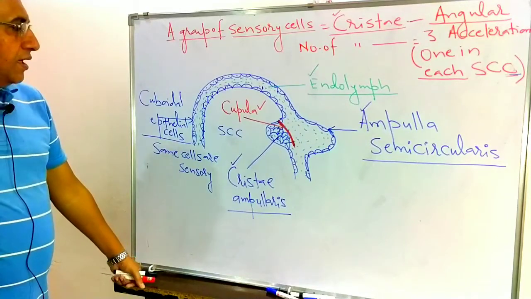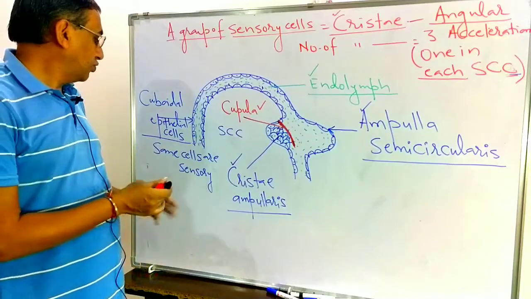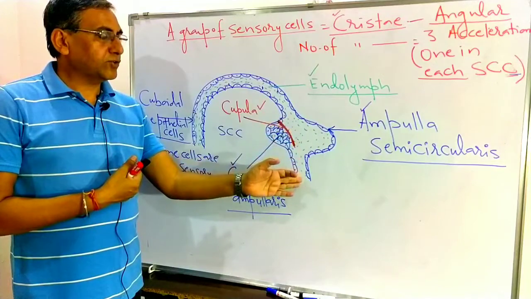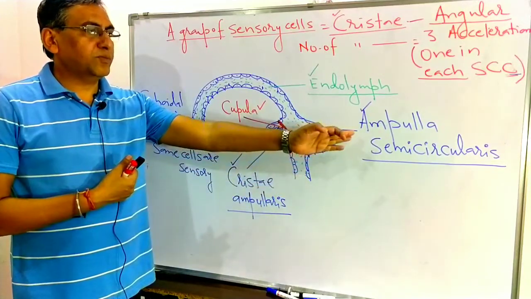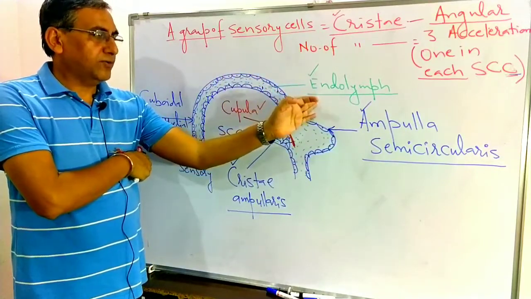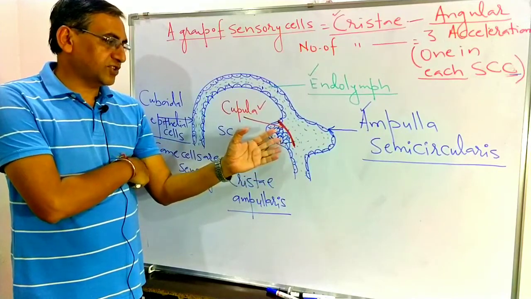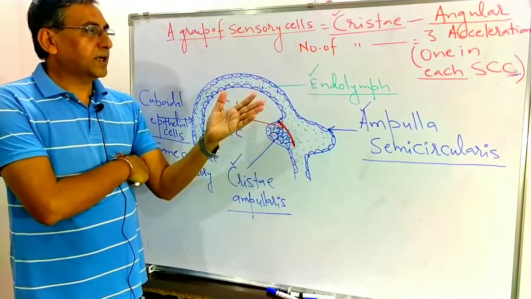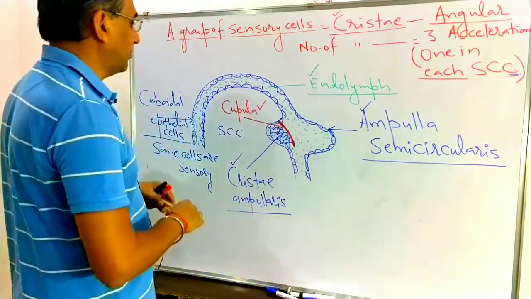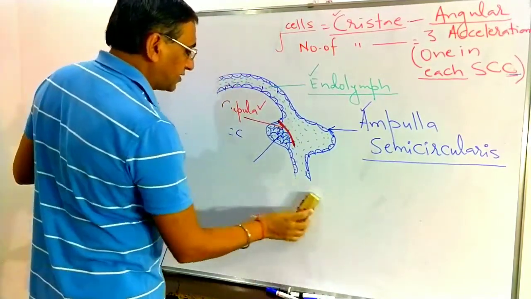Saying again, each semicircular canal is internally lined by a layer of cuboidal epithelial cells in which some cells are sensory. Before entering back into the body of the utriculus, there is one swelled part, the ampulla semicircularis, internally filled by the endolymph. In the ampulla, a group of sensory cells is there that is known as the crista ampullaris, covered by a gelatinous membrane that is known as the cupula. So this is the semicircular canal.